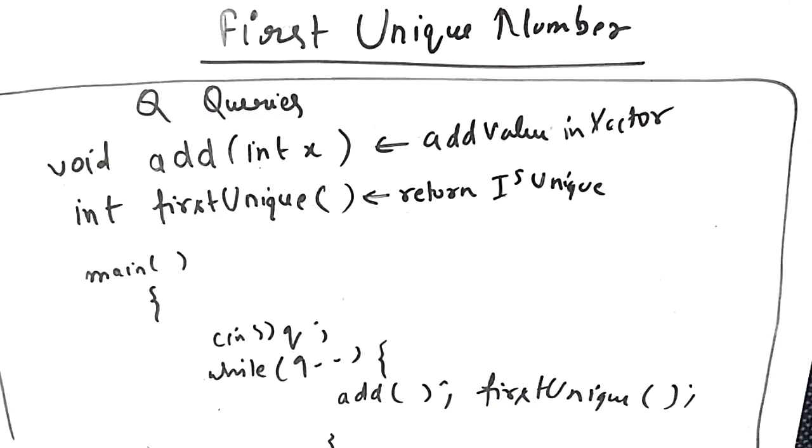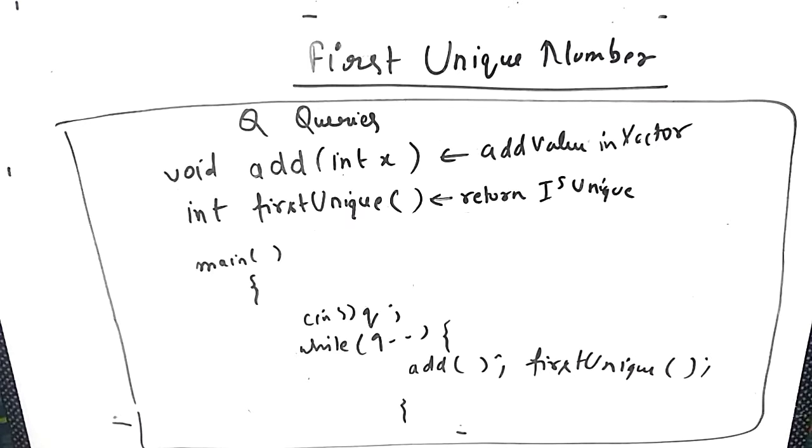So hello everyone, today we are going to see one problem of the LeetCode 30 days challenge. The problem name is first unique number. What the problem is, you are given q queries and in each query you have to add an element in the data structure that you have given in the vector, or the query could be that you have to find the first unique number in that array. So how can you do this?